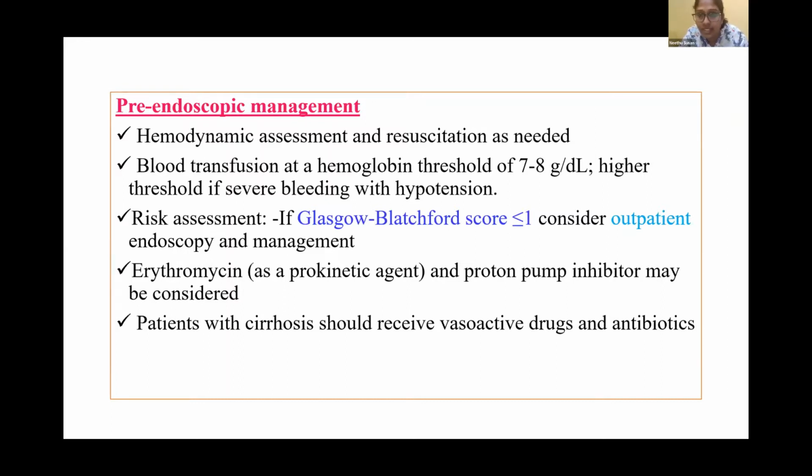If the score is less than 1, then we can consider outpatient endoscopy and management. It is better when scores are lower. So if the score is less than 1, the patient can be managed on an OPD basis also. Endoscopy can be done there and we can manage. Erythromycin as a prokinetic agent and a PPI may be considered even before endoscopy. And patients with cirrhosis should receive vasoactive drugs as well as antibiotics.